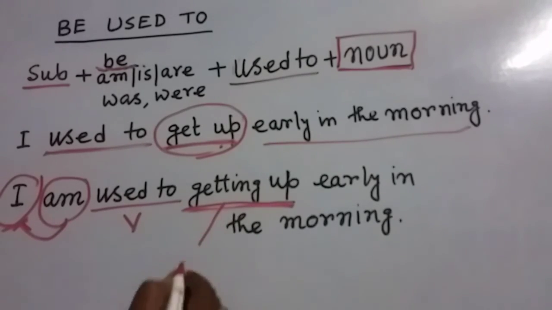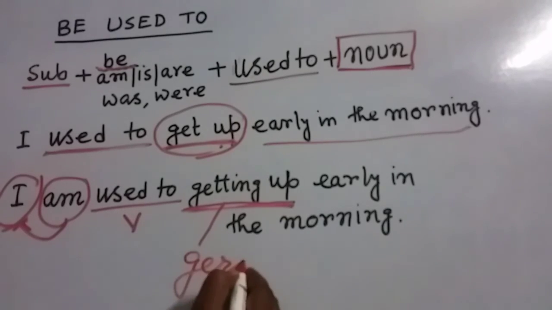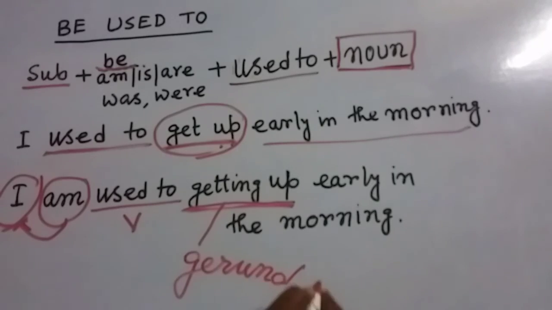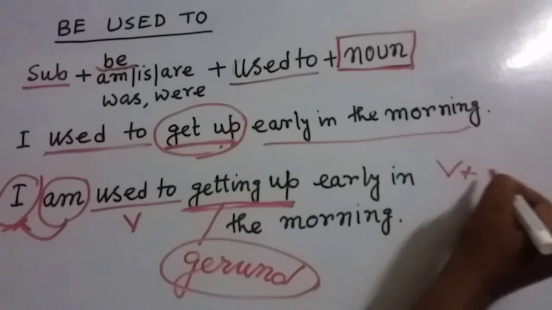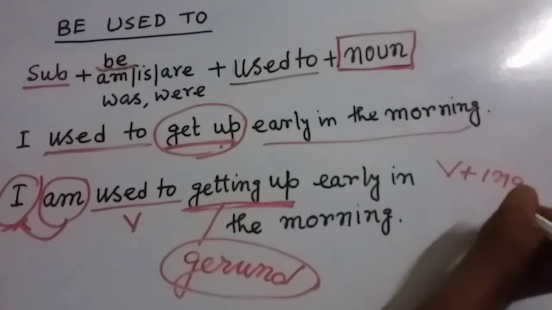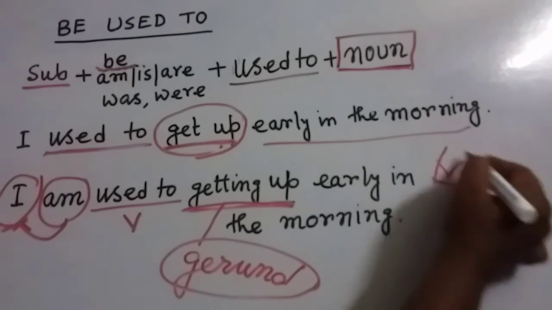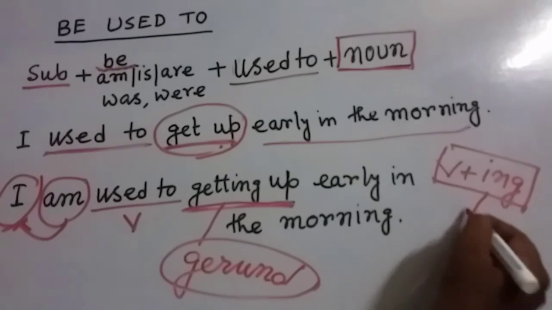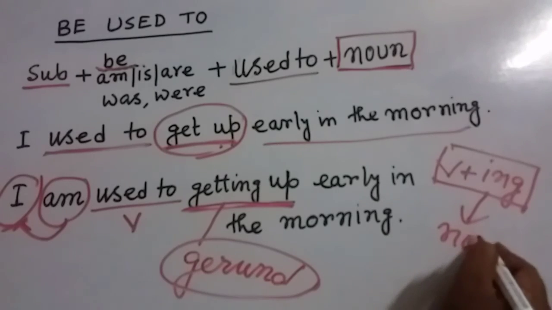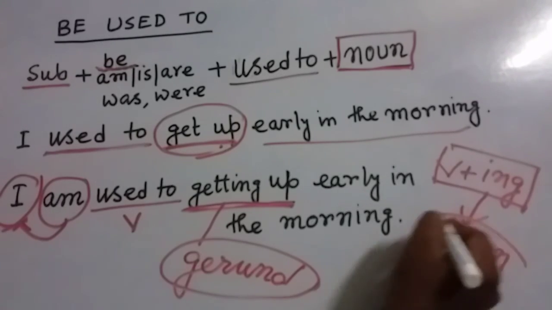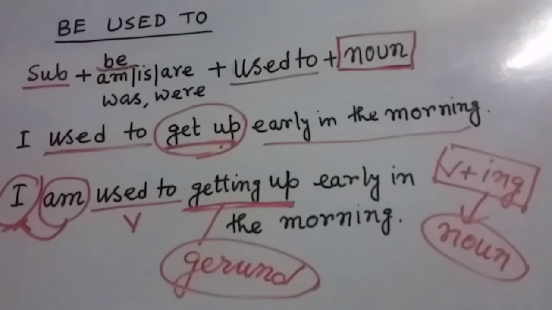Actually, my dear friends, this is the gerund. It means the verb form to which we add ing, verb with ing. The present form of the verb is added with ing and it is used as a noun. It behaves as a noun in the sentence.